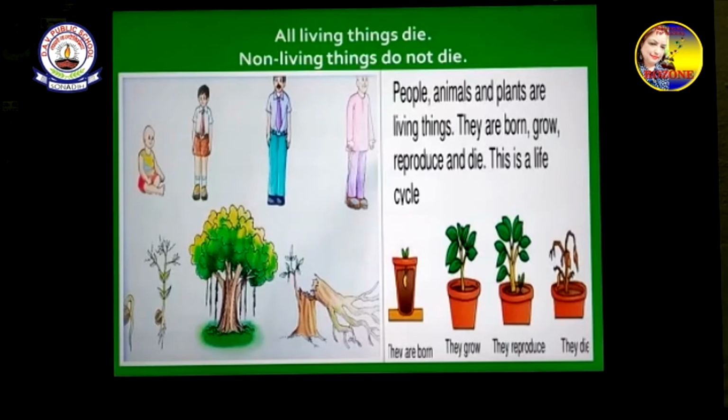We have created those things, so we use them for different purposes, and they are non-living. They don't live. But animals, plants, birds, insects, and we human beings are living things.